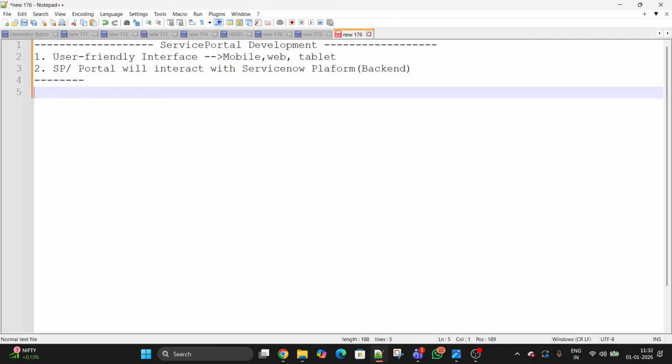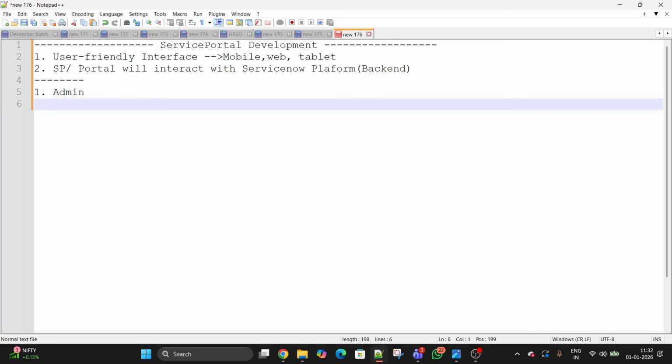In order to start with ServiceNow Service Portal development, you require one role, which is admin, which is mandatory, which everyone knows, and the second role required is the Service Portal admin role. Developers should have this role to work with the Service Portal. So who can use the Service Portal? Everyone can use it, whether you are an end user or an agent. Like Amazon, we are end users. Even an Amazon developer would have created a portal for them. So Amazon users can use it, agents can use it, any user can use the portal.